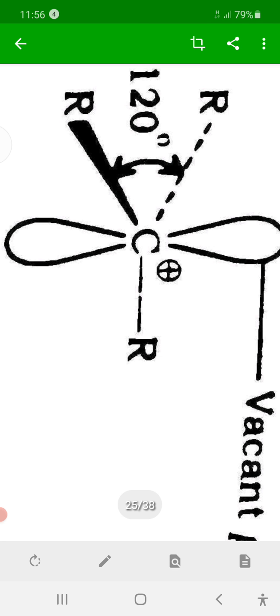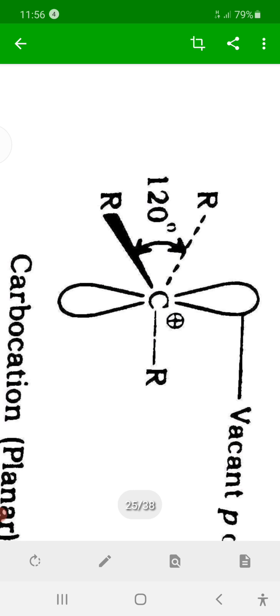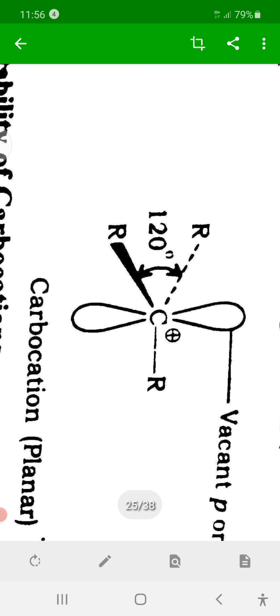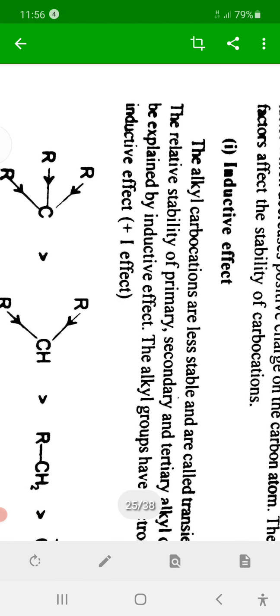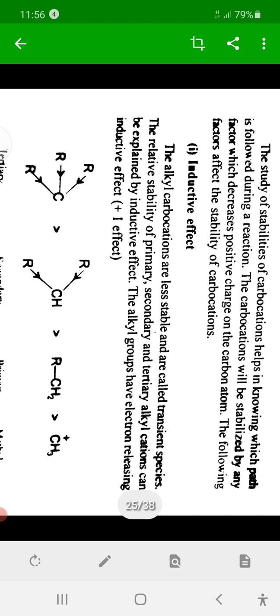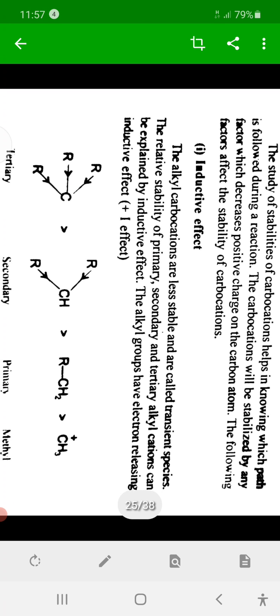If donating groups are adjacent to that deficient carbon, then it will be stabilized. That means it is stabilized by donating inductive effect, that is plus I effect, groups having plus I effect and groups having plus R effect, that is, donating resonance effect, which stabilize that deficient carbon by donating electrons.